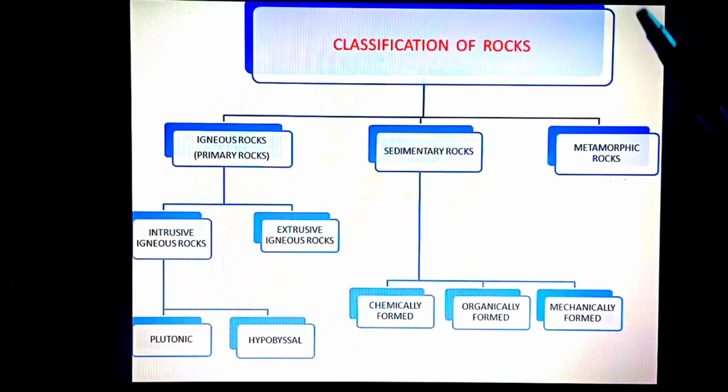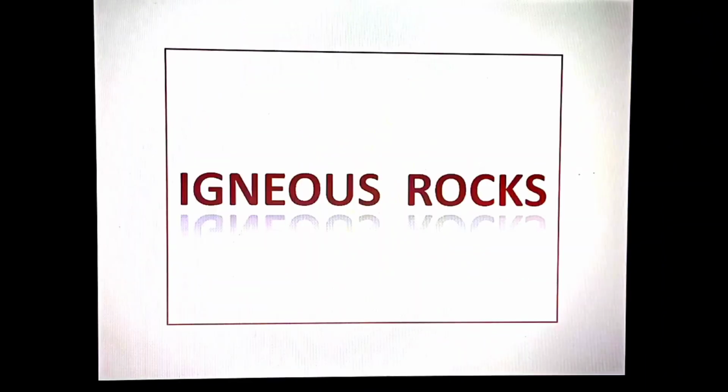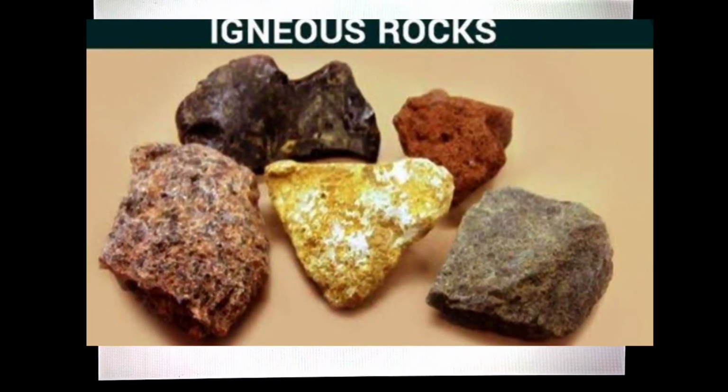We do not categorize metamorphic rocks further, and here the igneous rocks are intrusive and extrusive, and the intrusive rocks, on the basis of the cooling of magma, are categorized as plutonic and hypabyssal. So we are going to learn about each rock. So now let's start with the first rock, that is igneous rocks.